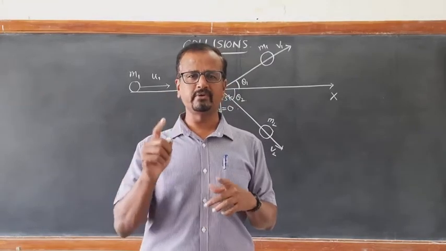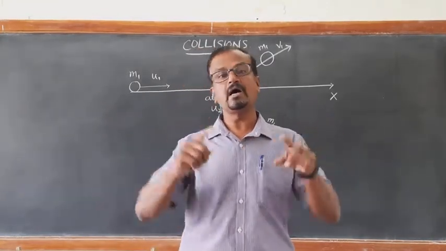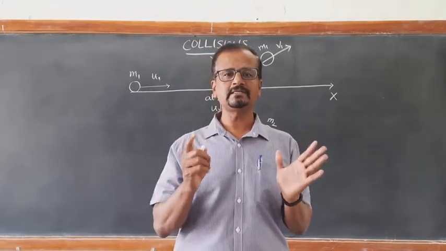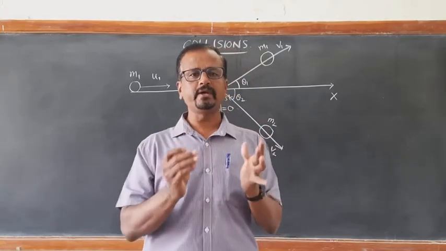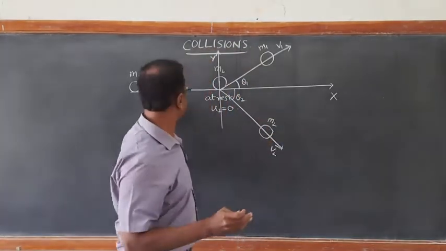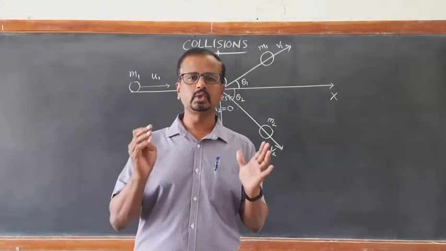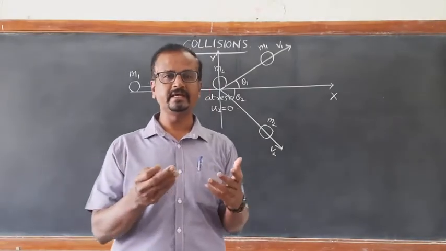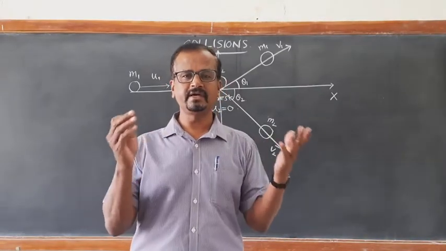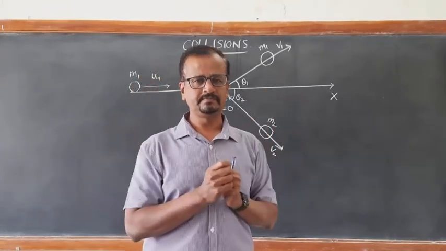In the same way, if total energy of these masses before collision is equal to total energy after collision, then we say it is conservation of energy. Total energy is conserved.